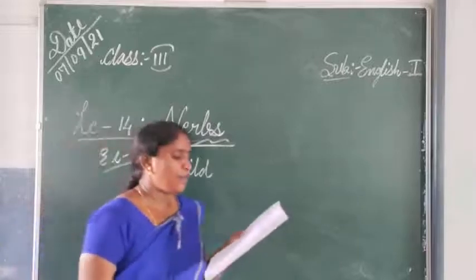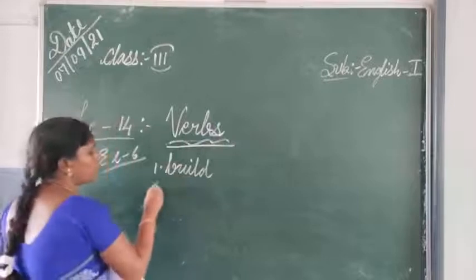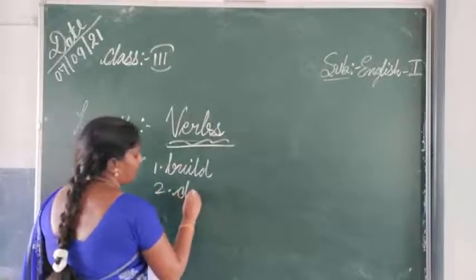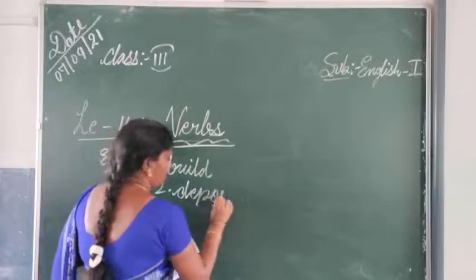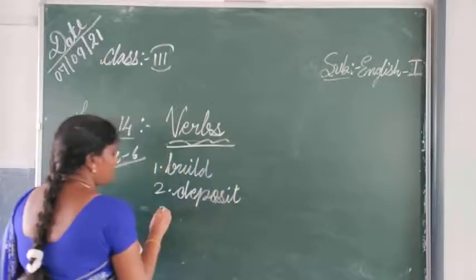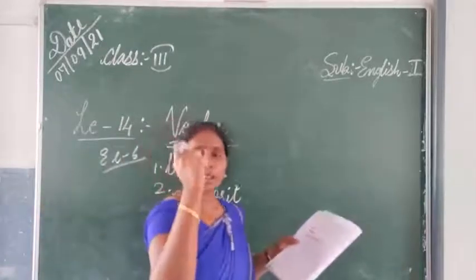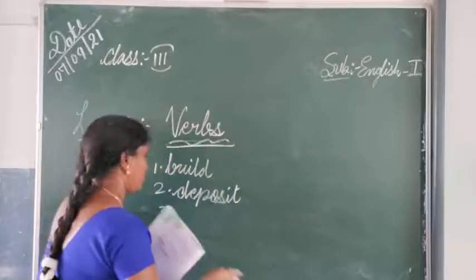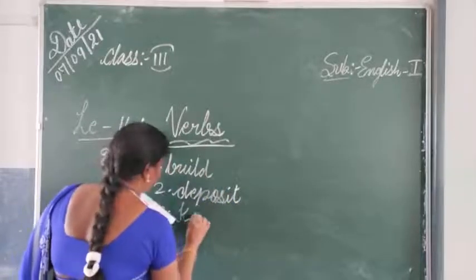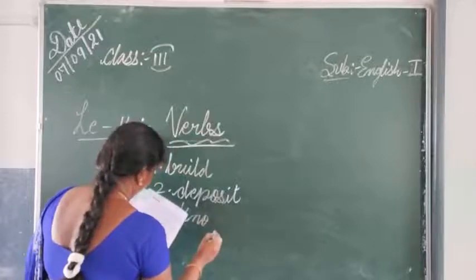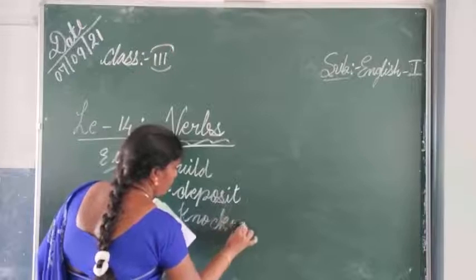So next one, my father will dash the money in the bank. What do we do with the money? Deposit. So D-E-P-O. This side, deposit. Next, third one. Somebody dash at the door. What will they do? Knocked. So you can write there. Knocked at the door. Knocked.